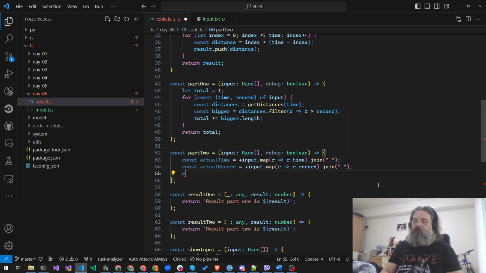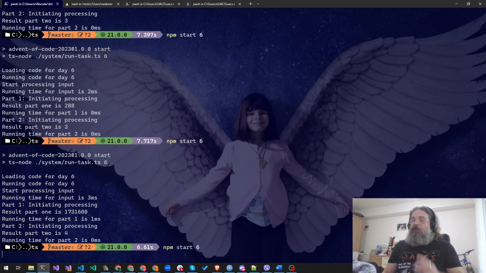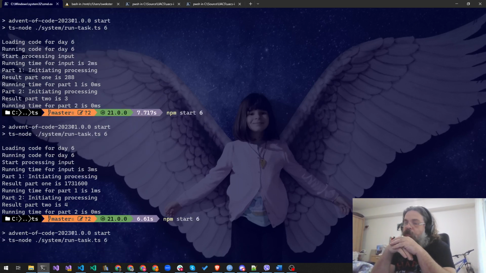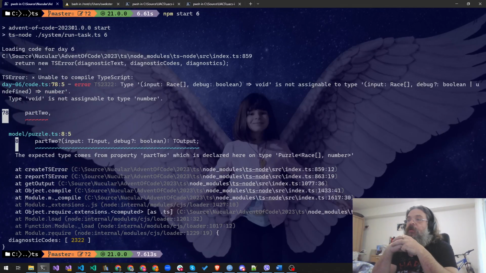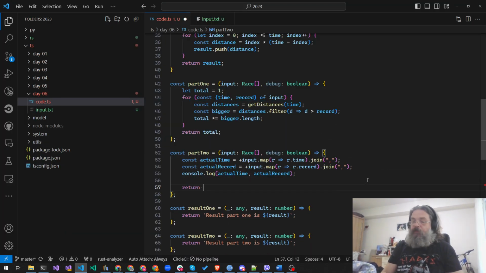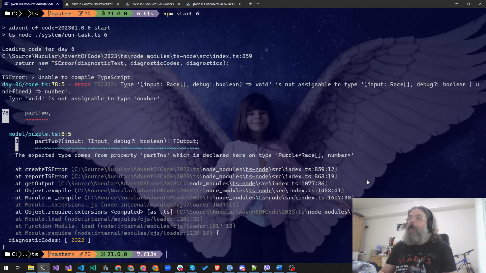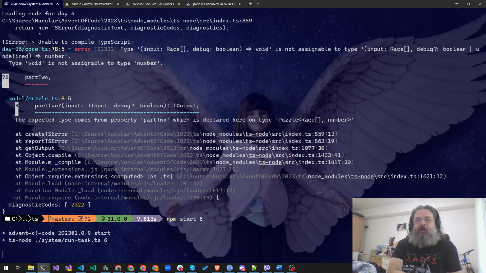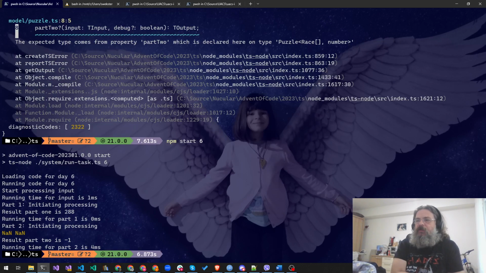Hmm. Seems weird, but it might work. Not the best or fastest way to convert strings to integers, but it might work. And of course, we forgot -1. I'm gonna try to brute force the second part as well, just to see where we're at. Because 50 million, to be honest, doesn't sound too much.